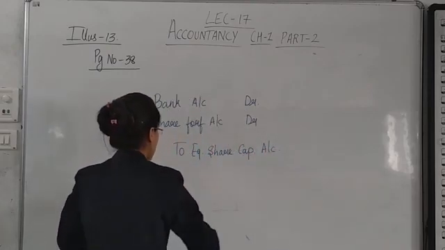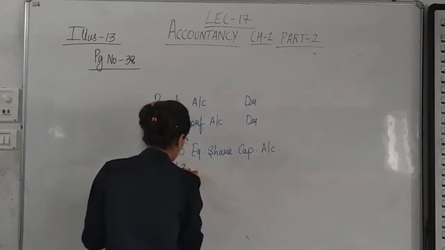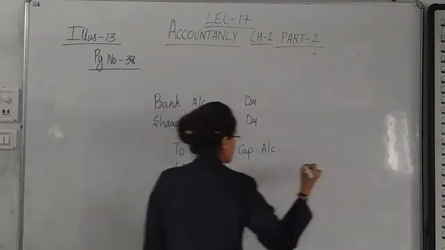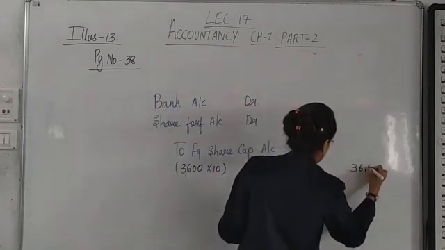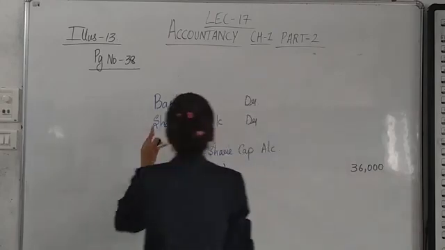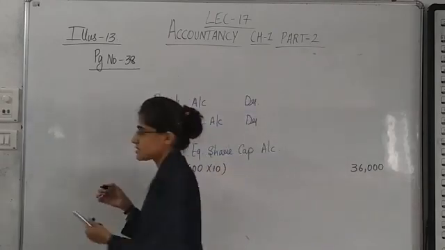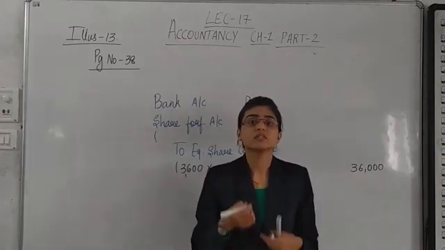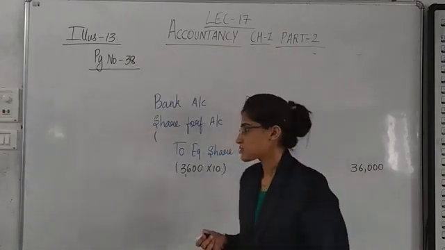Shares of rupees 10. How many shares have been reissued? 3600 shares into 10, 36,000. At 8 rupees and 2 rupees is discount. Obviously, whenever a share of rupees 10 is reissued at rupees 8, that means 2 rupees is for discount.